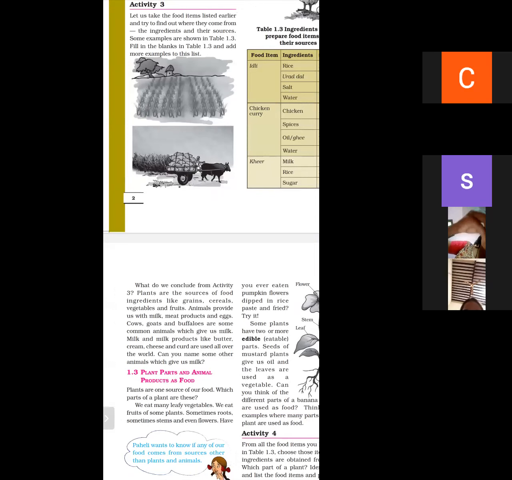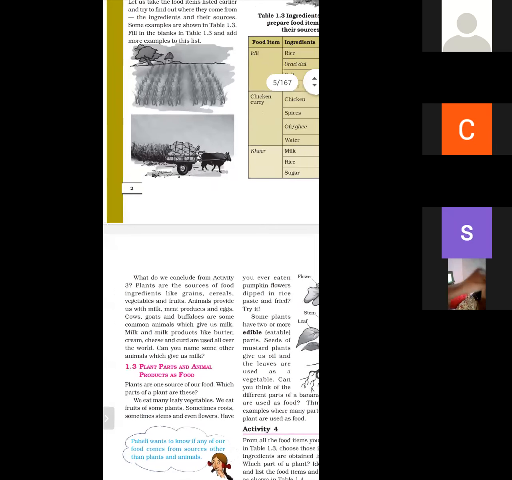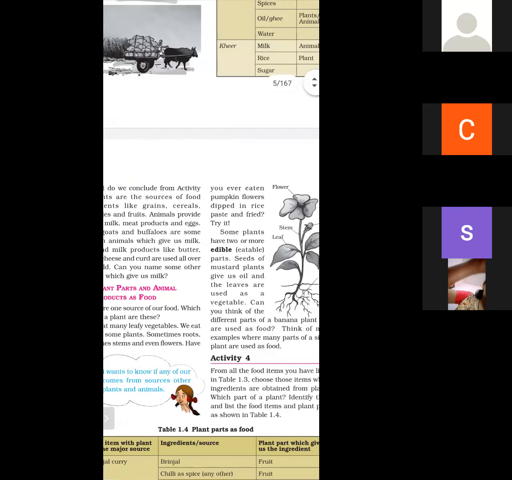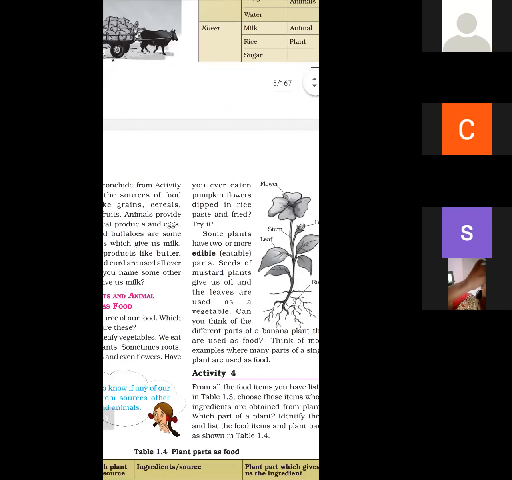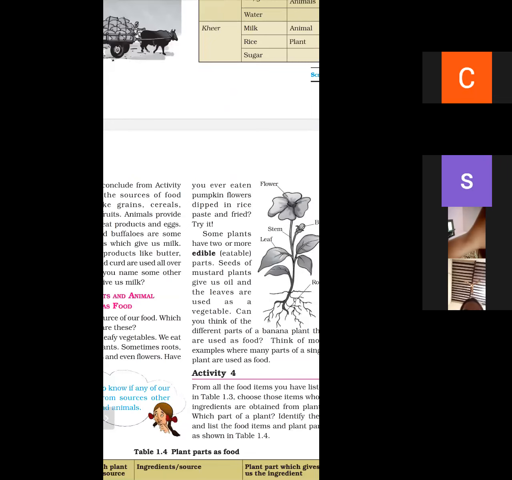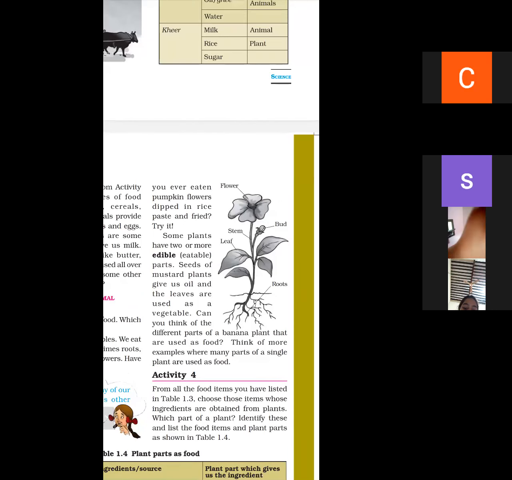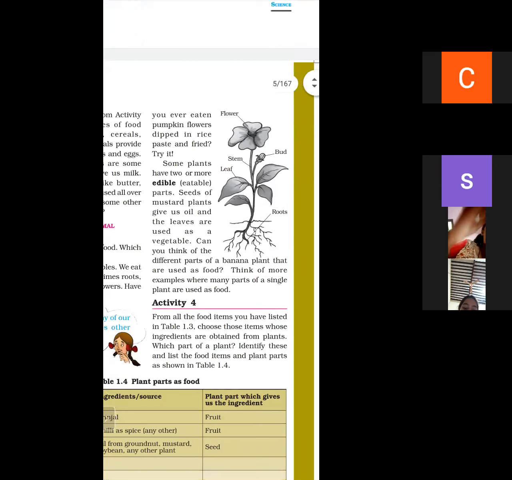What are the plant parts and animal parts as food? What are edible parts and what are non-edible parts? Some plants have two or more parts that are called edible, and some plants have no part edible, which are called non-edible. So stem can be used for eating and flowers can be used for eating. And these are the parts of a plant: flowers, bud, stem, leaf, and root.